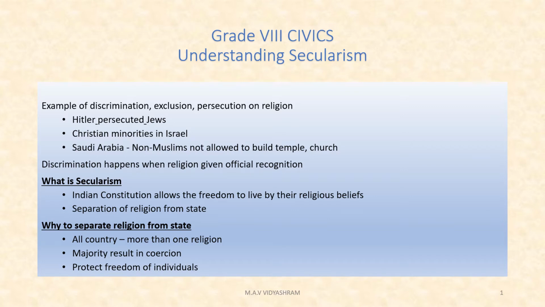Second, for exclusion, Christians were ill-treated as a minority in Israel. Third, on the grounds of religion, in Saudi Arabia, non-Muslims were not allowed to build temples and churches. This was the introduction of this lesson, showing discrimination, exclusion and persecution on the basis of religion.